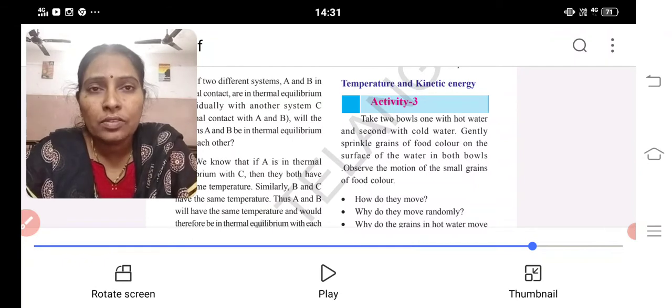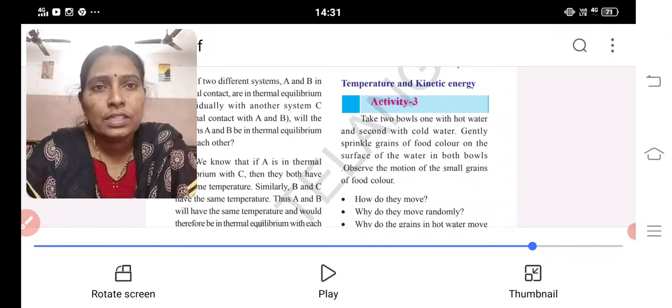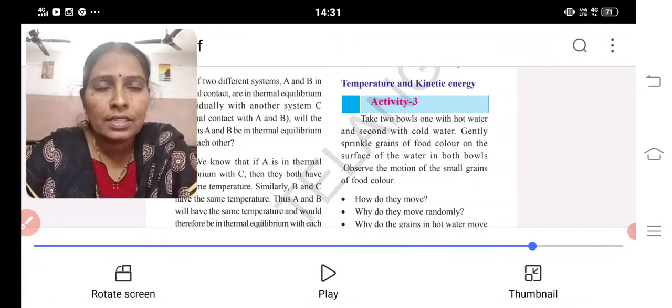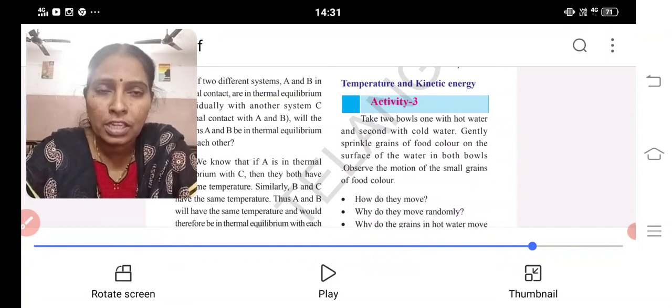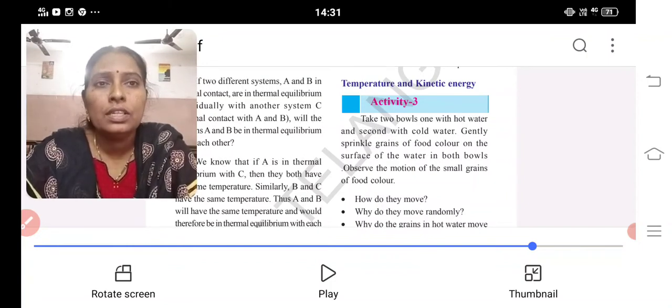Okay. What is our 11th lesson? Heat. Here we are going to discuss different terms like heat, temperature, coldness, hotness, and what devices are used to measure the temperature and heat. Everything we are going to discuss.